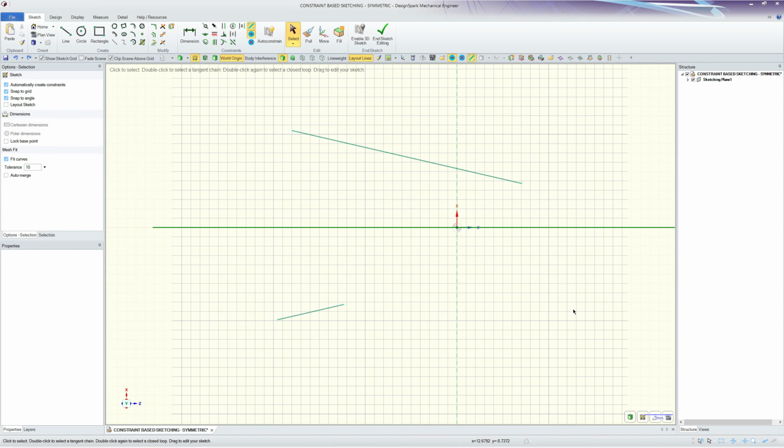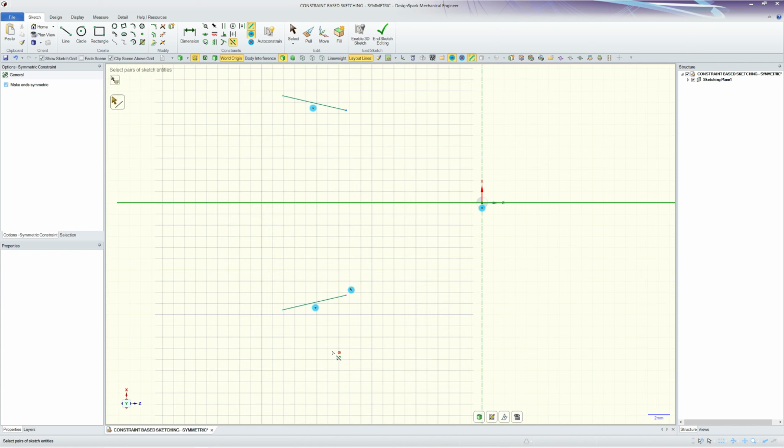So now I'm going to add back a symmetric constraint between these two curves. If I go to the command, I want to point out that we have this option here, make ends symmetric. So I'm going to leave that option ticked. Before I do this, I'm going to quickly add a fixed constraint to just this curve end here. And now go to the symmetric constraint, make end symmetric, select an axis. Now select the target and select the anchor curve. And now those curves are perfectly symmetric.